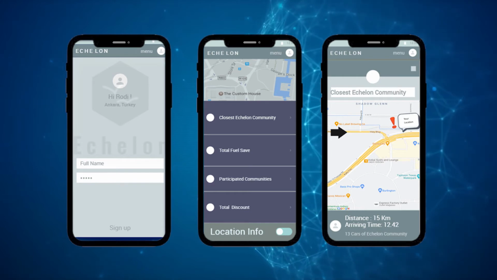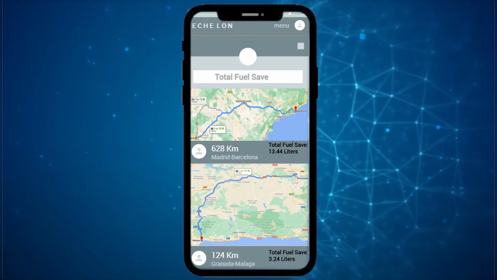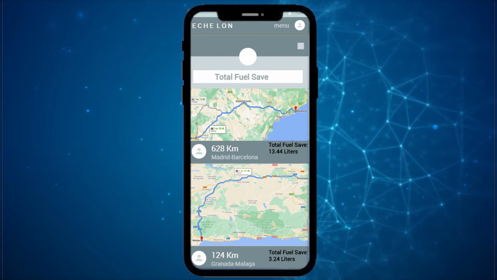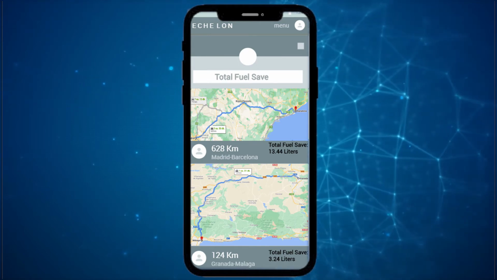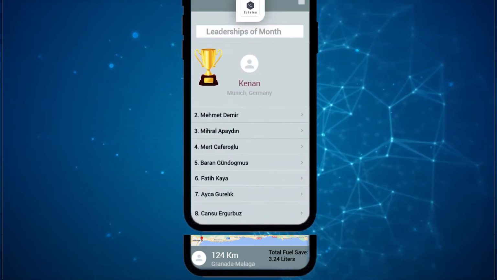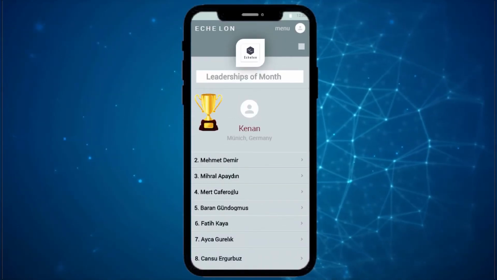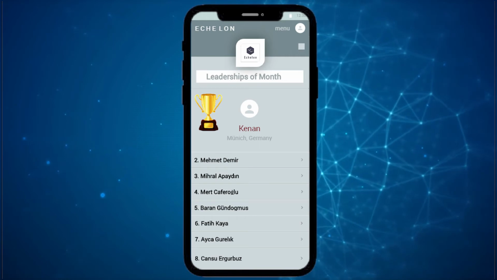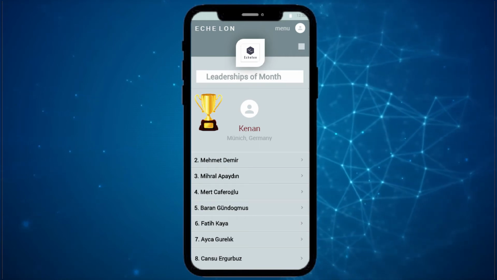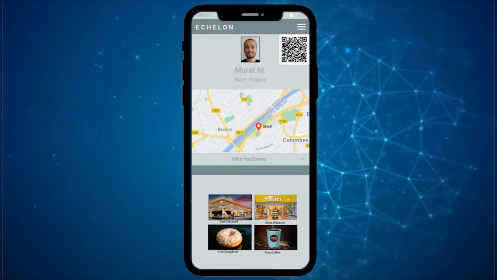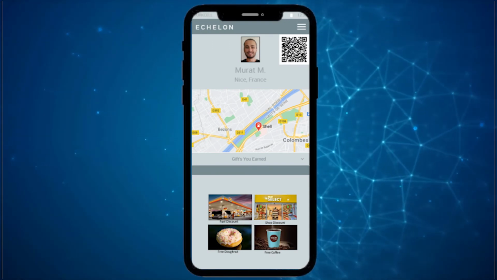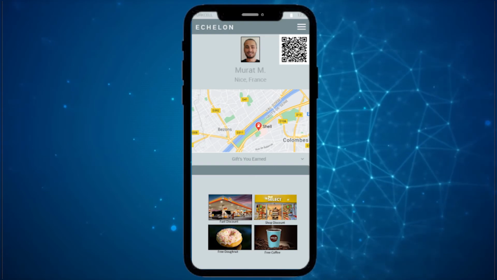Also, the app will record drivers' behavior, such as who led and who consumed less fuel than the other drivers, the number of participants in the echelon community, and more. The app will show the successful drivers as regional order. Later users will get several gifts and discounts at Shell. We believe that the best way to promote a product is keeping the customers encouraged.